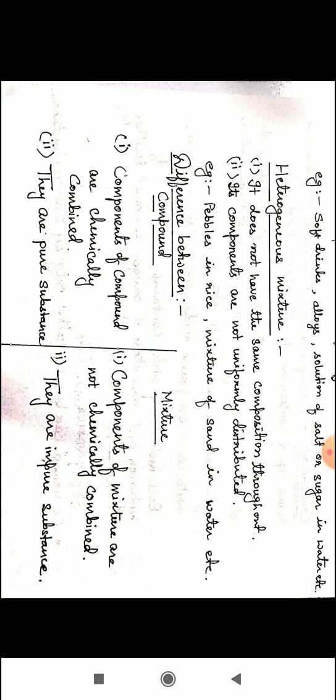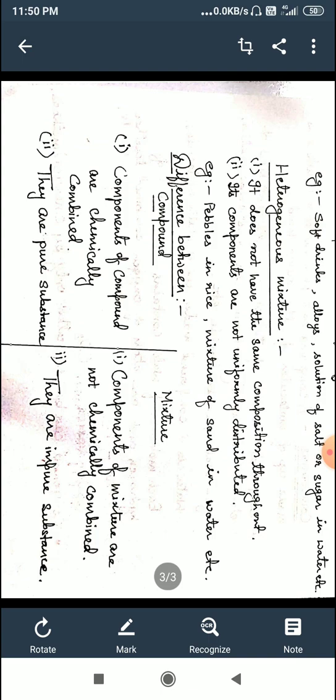So children, in this video, you have learnt about classification of matter on the basis of physical and chemical properties.